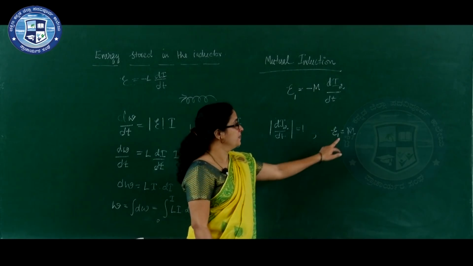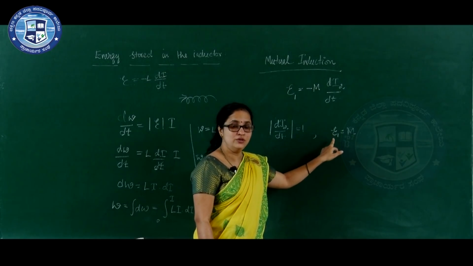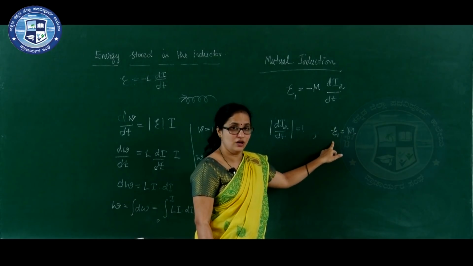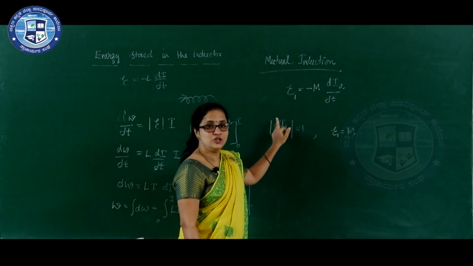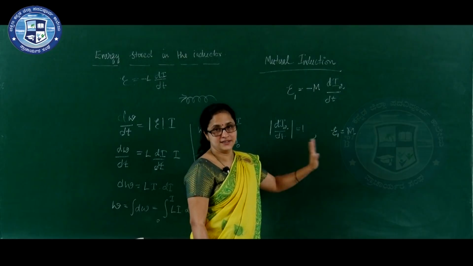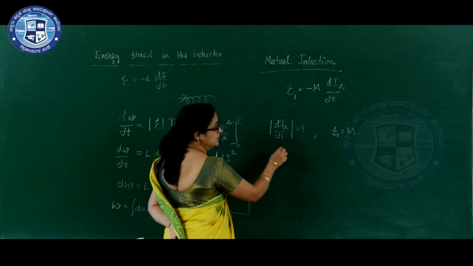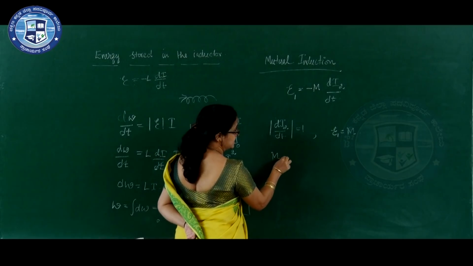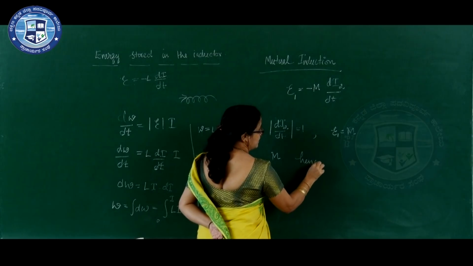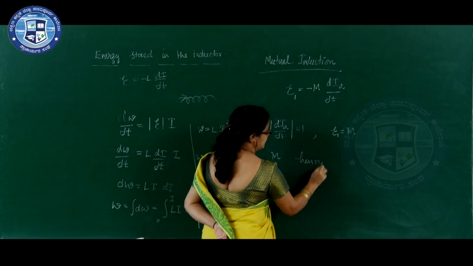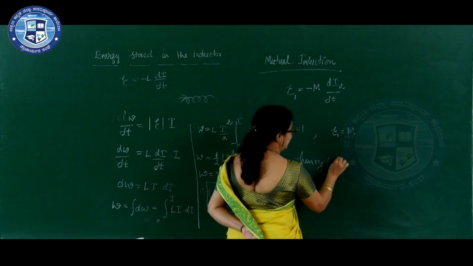I repeat, mutual inductance is equal to induced EMF in the coil as a result of unit change of current in the other coil. SI unit of mutual inductance is also Henry.